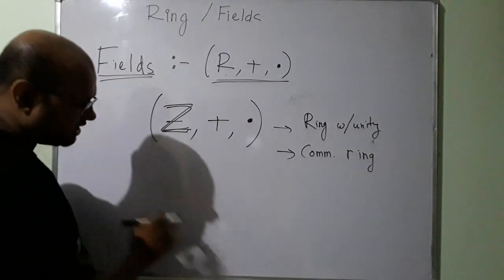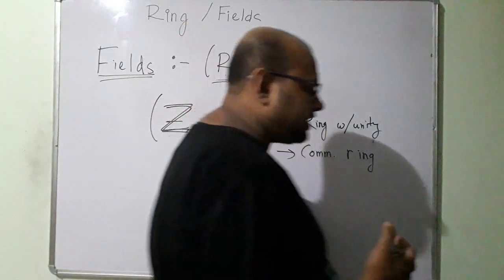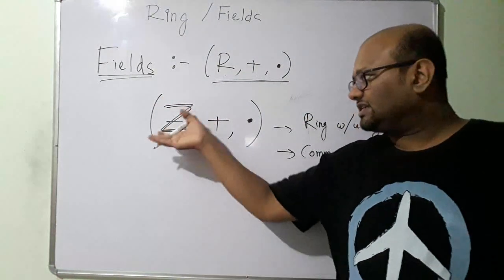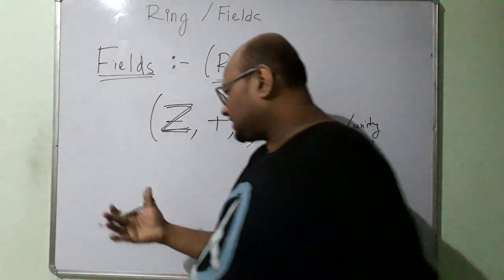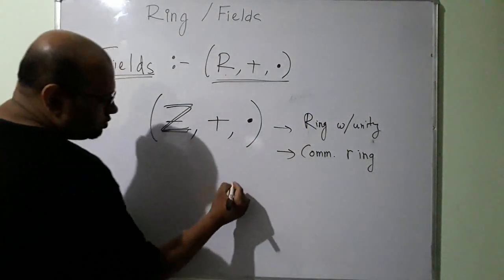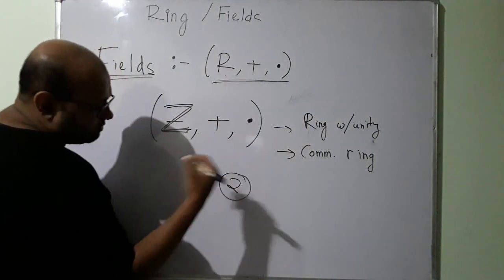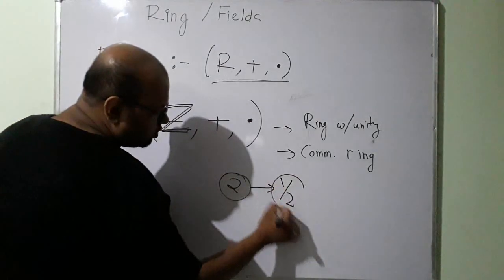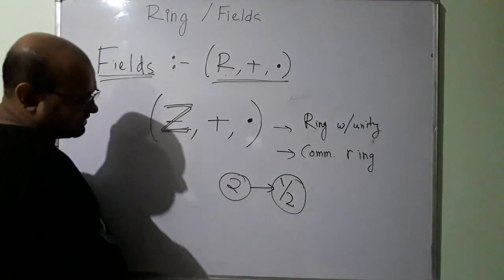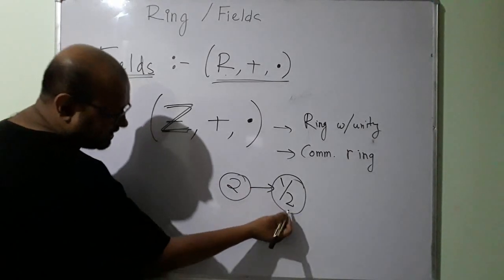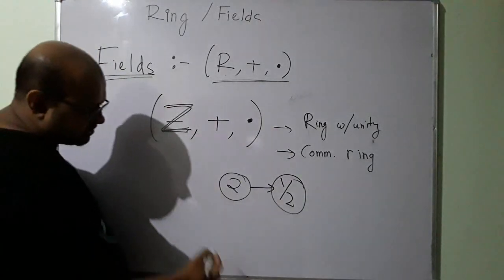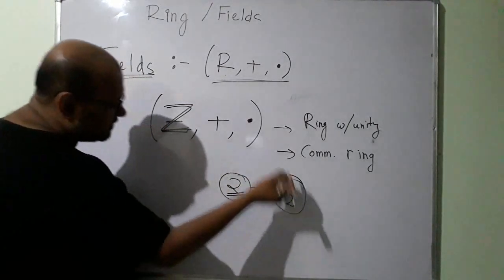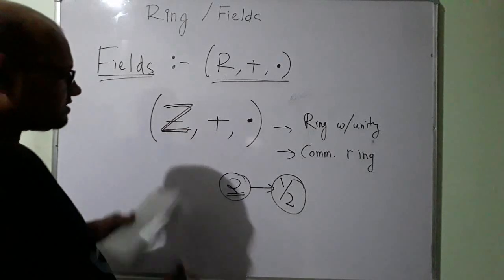What does it mean to say that the element must be a unit? It means that the multiplicative inverse of that element must exist in this set. So once again, let us take this example of 2. The multiplicative inverse of 2 is 1 by 2. 1 by 2 is not an integer, so it does not belong to the set of integers.